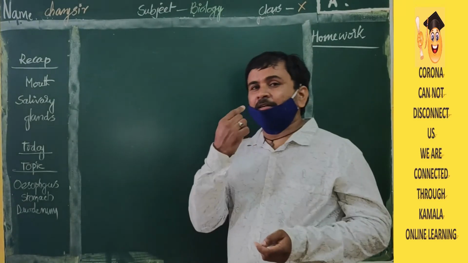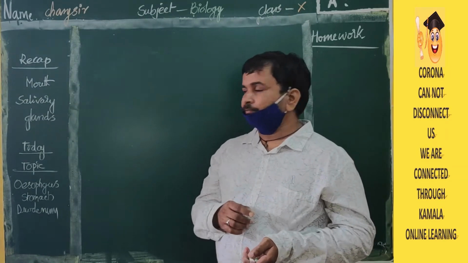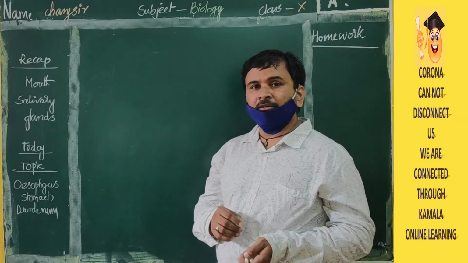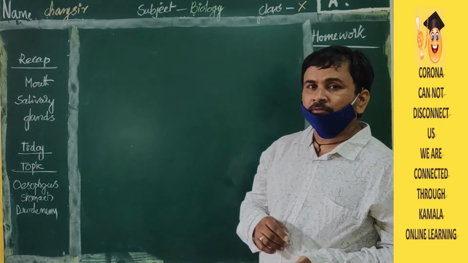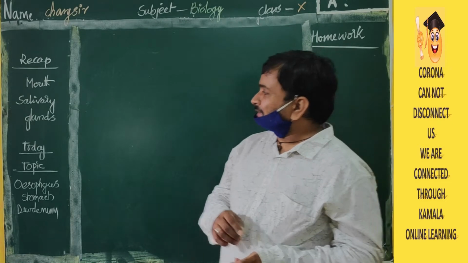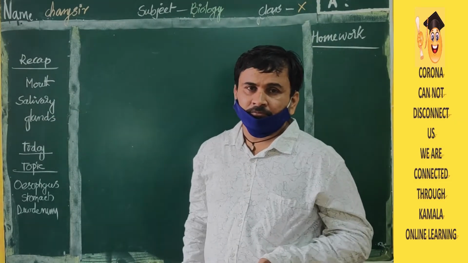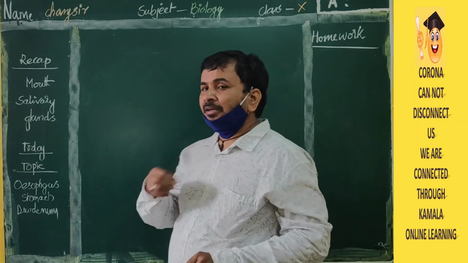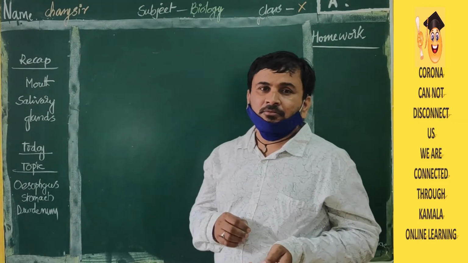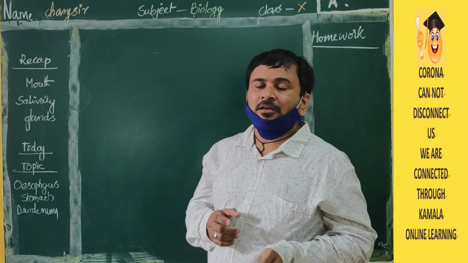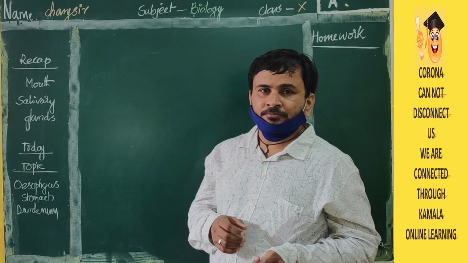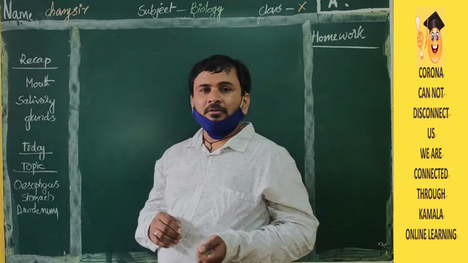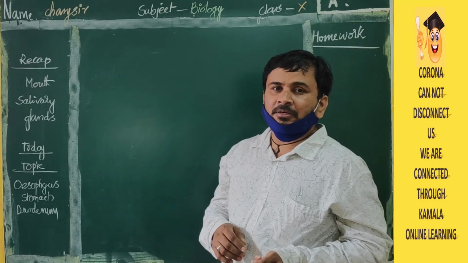Structure of the mouth and inside, what things are there, we have discussed. Already we discussed the salivary glands also. Can you tell me what is the meaning of salivary glands? Salivary glands release saliva. With the help of that only we can digest what we eat. The carbohydrates will be digested partially. Can you tell me which enzyme will be there in salivary glands or saliva? Ptyalin or salivary amylase. You have to remember that.